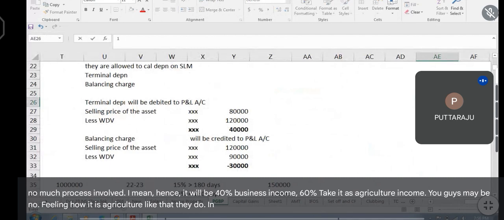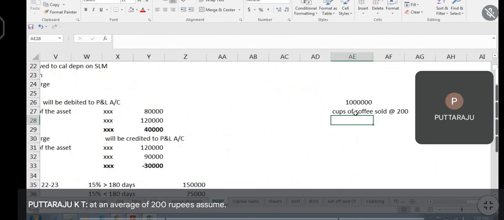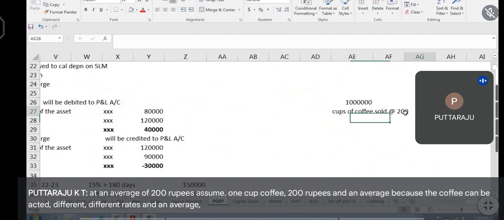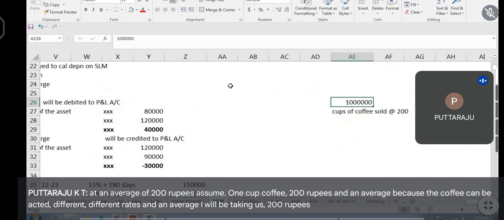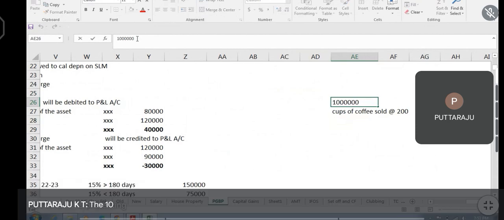Assume in a year, 1 crore cups of coffee sold. At an average of 200 rupees, assume. 1 cup coffee, 200 rupees on an average, because the coffee can be at different rates, and on an average I will be taking as 200 rupees. 1 crore cups.